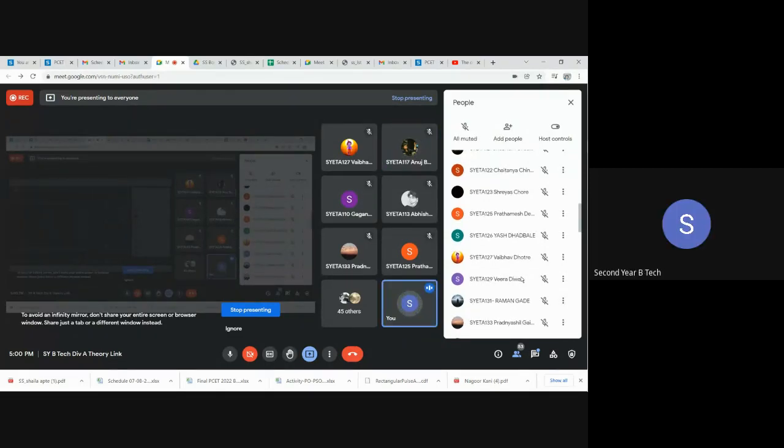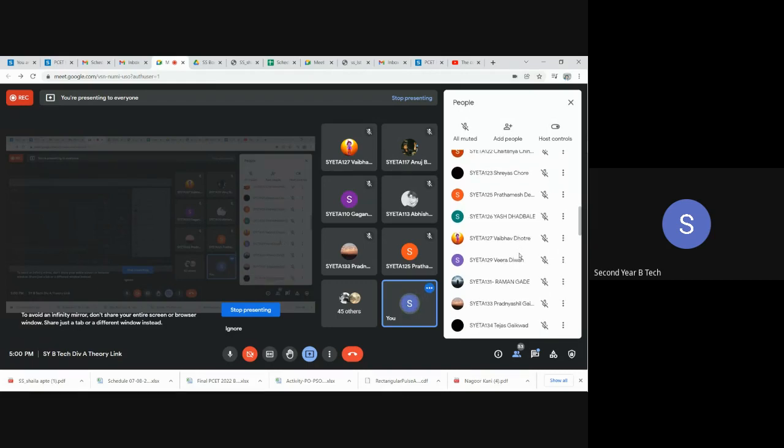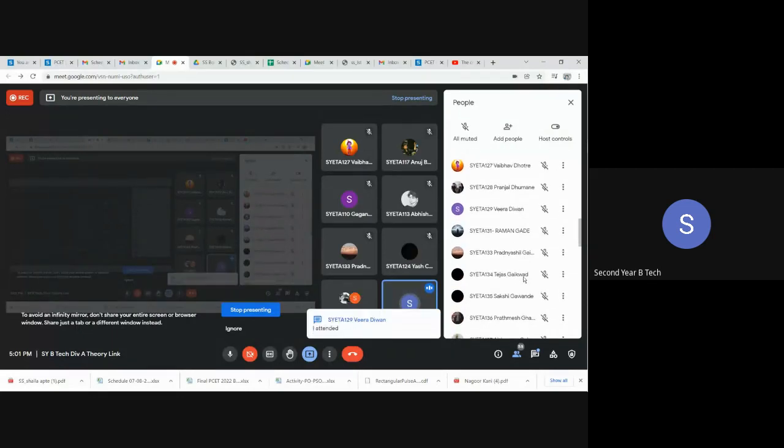Acha, okay. So what about roll number 18? Why is he having such low attendance? Does anyone know about him? 27, 28 is also absent, 29. Even Veera, you have only attended 11 lectures out of 15. Yes, Veera? Thirty is absent, 31, 32, 33, 34. Are you understanding, dear?